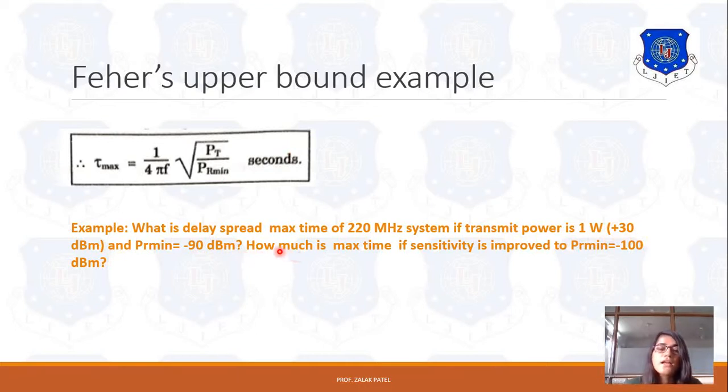Also calculate the maximum time if sensitivity is improved to Pr minimum equal to minus 100 dBm. So for this example we have to find two worst case delays: first for Pr minimum of minus 90 dBm, and second for Pr minimum equal to minus 100 dBm. So let's start with the solution.